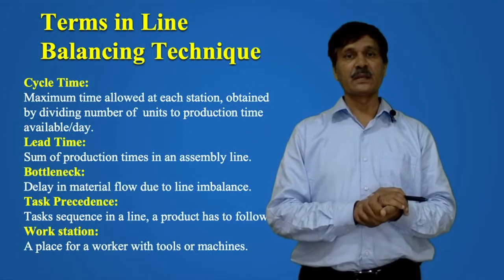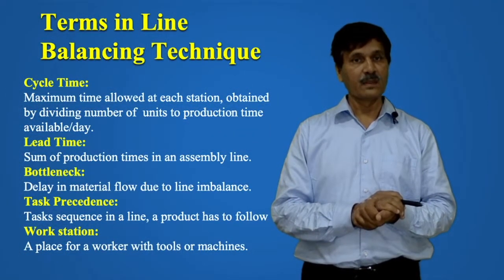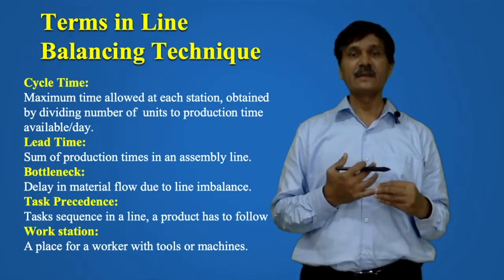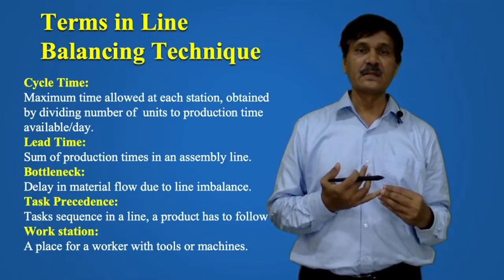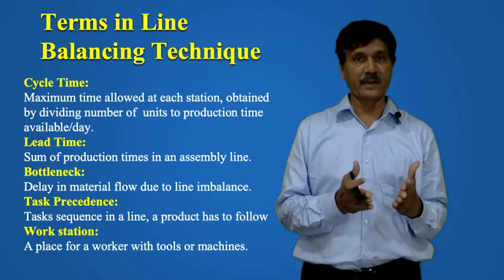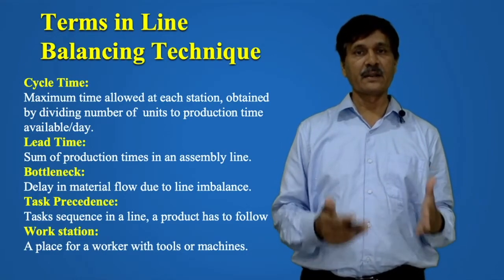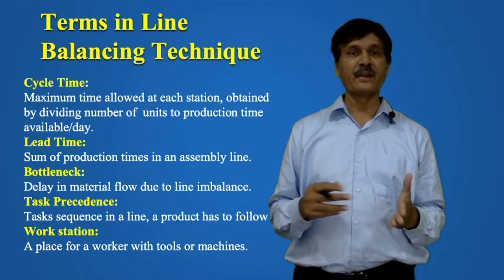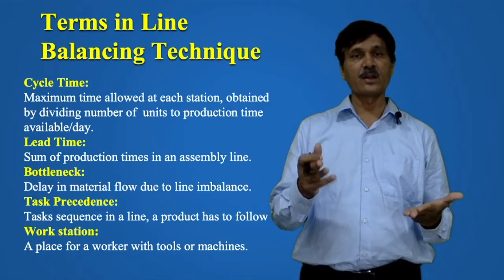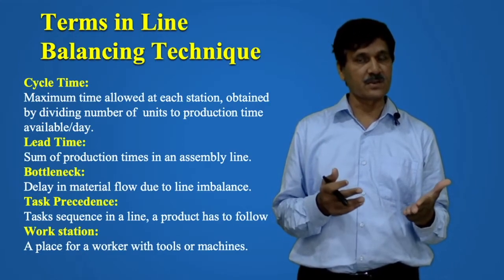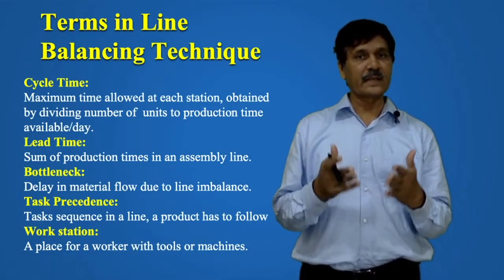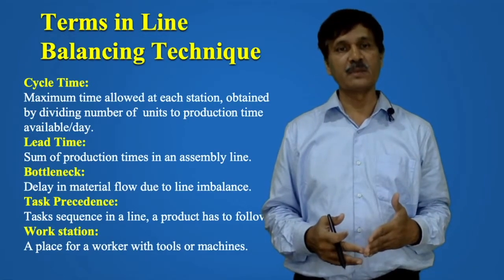Terms which are used in balancing technique are the cycle time. What is the cycle time? It is the maximum time allowed at each station, and you can calculate this by dividing the production time available per day by the number of units. Say the number of units is 100 per day and the available time per day is say 8 hours, that is 480 minutes. So you can divide 480 by 100. That is going to be the cycle time. What is the lead time? Lead time is the sum of production times in an assembly line.